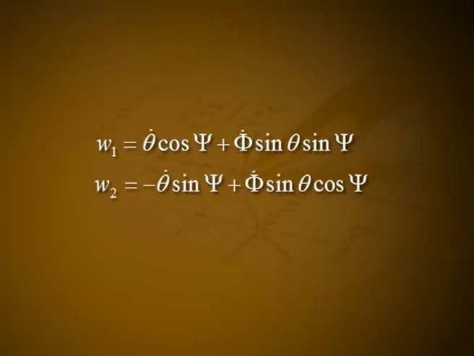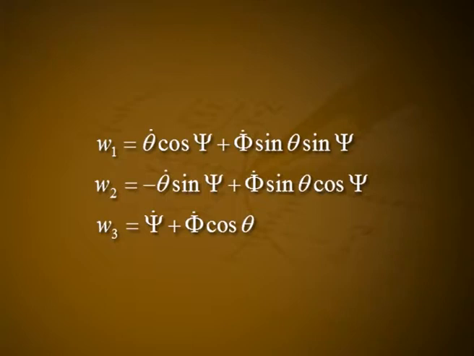W1 is equal to theta dot into cos psi plus phi dot into sin theta into sin psi, W2 is equal to minus theta dot into sin psi plus phi dot into sin theta into cos psi, W3 is equal to psi dot plus phi dot into cos theta.